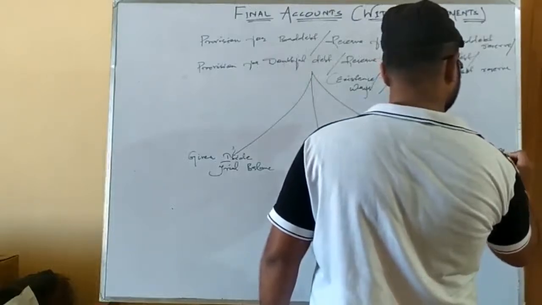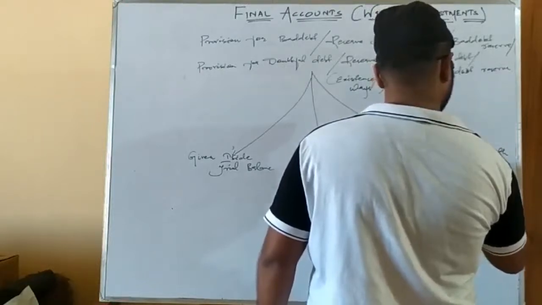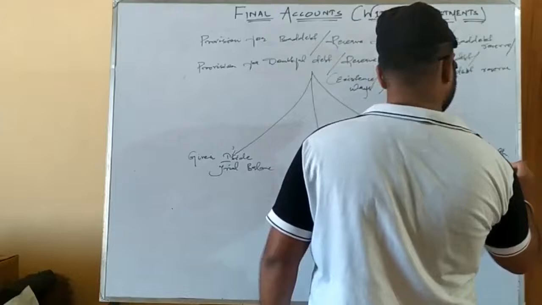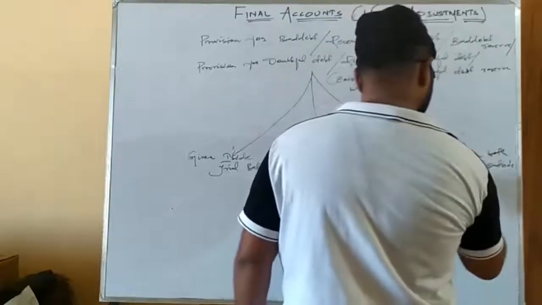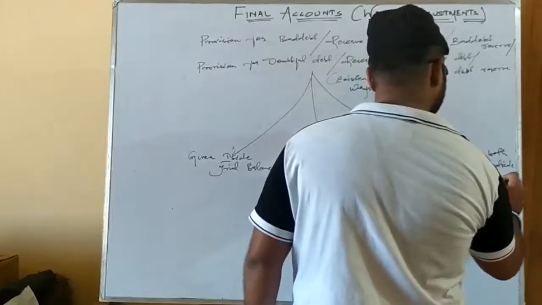So first you know is given inside trial balance, then outside trial balance, then third is given both inside and outside trial balance. That means it exists in the same question 2 times. So definitely it will arise confusion for the students.